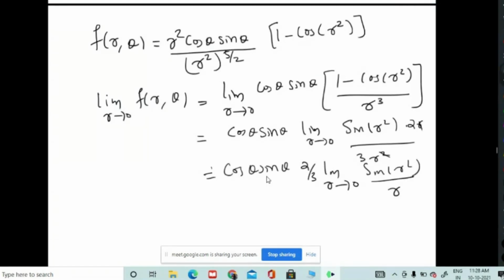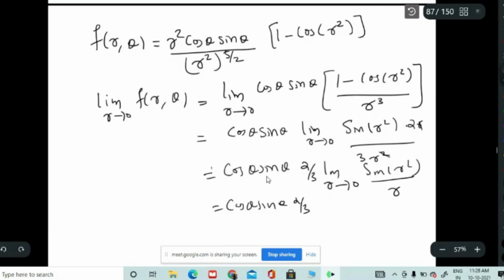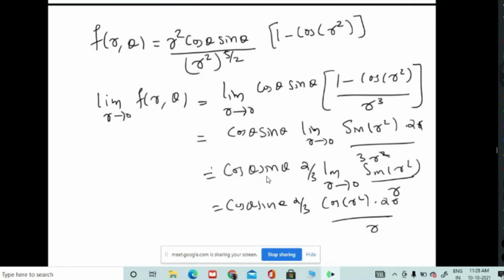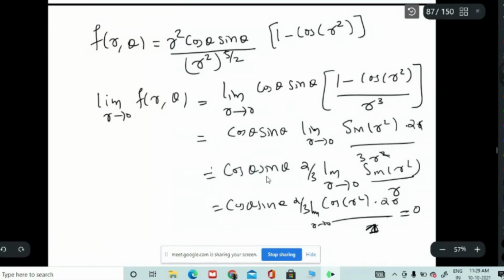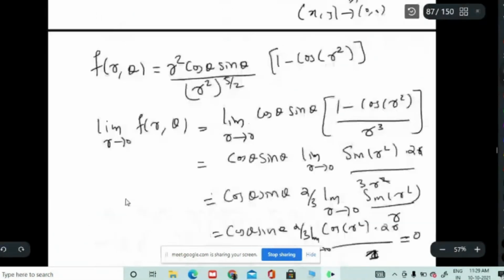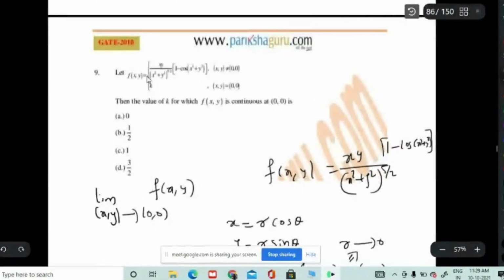You can take the derivative. What you will get? Cos theta sin theta times 2 by 3, and this is cos of r square into 2r. Sorry, by r is not there; this is one derivative I have to take. So again the limit as r tends to 0, the numerator will be 2r into cos of r square, that goes to 0. So ultimately you got 0. So k will be 0. In order to have continuity, k has to be 0. So the first option is right.